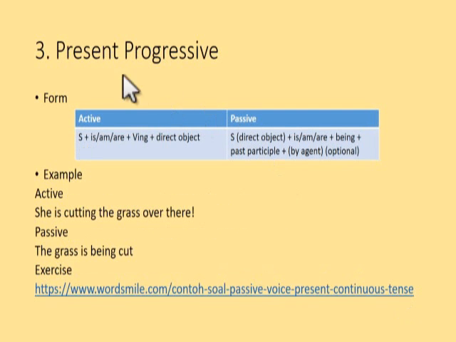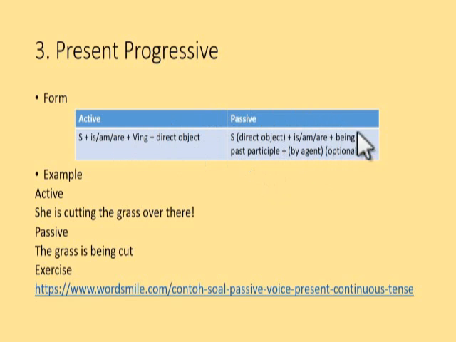Now, for present progressive or present continuous, that's the same. Look at the form here. For the active, you put subject and then to be, as I said before, and then verb ing and then direct object. Okay, this is for the active. While for passive, we move the direct object in the first position and then put the to be, and you have to remember that in every progressive tense, if you change that into passive, then you have to put being, to replace the verb ing, because you should put past participle for the verb.